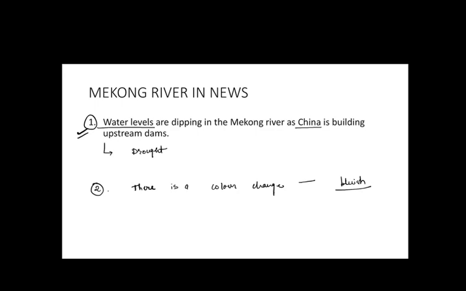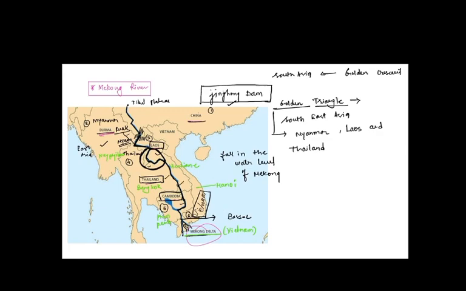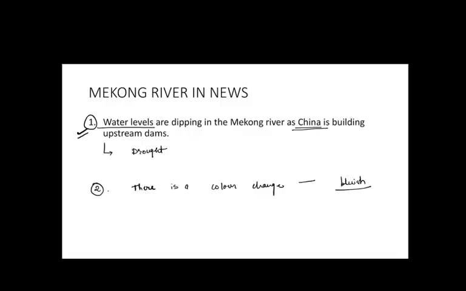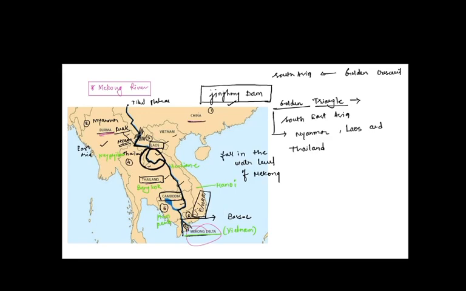In response to that, China has decided to share the data on its dams with the other four countries, that is Thailand, Cambodia, Laos, and Vietnam. There is another issue in news, that is Greater Mekong Subregion. It is a transnational region of the Mekong basin. Wherever the Mekong is flowing, it is that region in Southeast Asia.